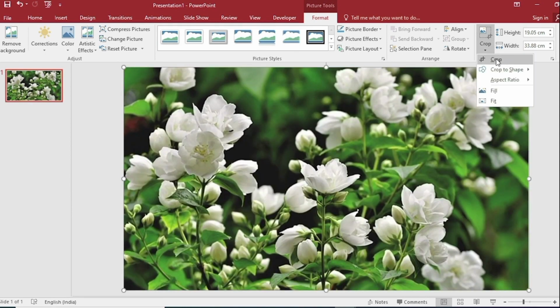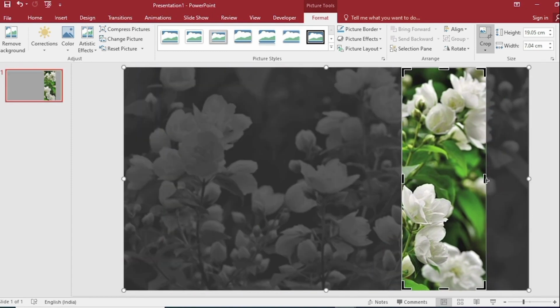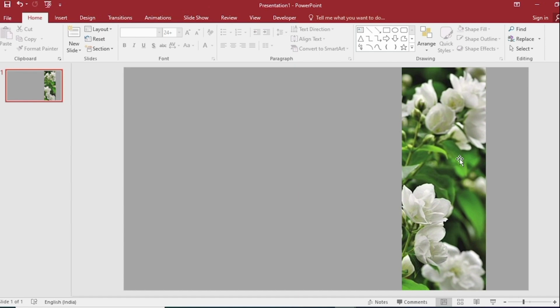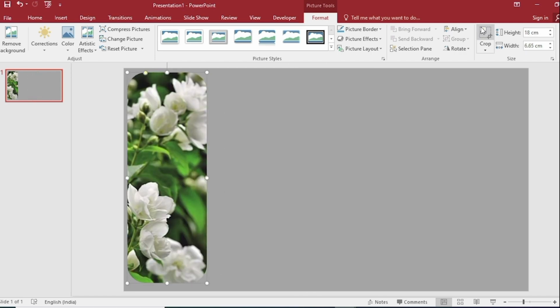Go to Crop and crop your picture to remove any unwanted areas. Click on Outside. Go back to Crop to Shape and select the rectangle and drag the yellow dot to the right. Do height 18 cm. Align middle.